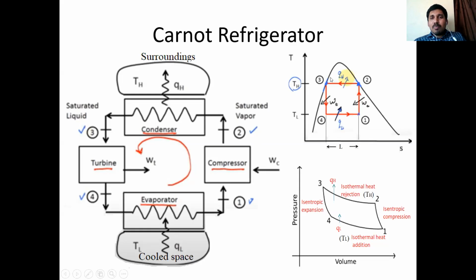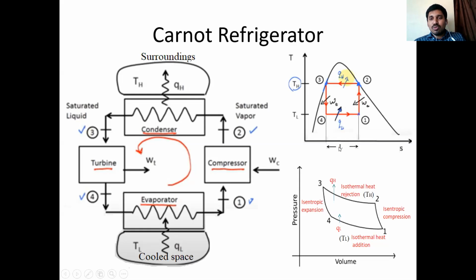So these are PV and TS diagrams of the reversed Carnot cycle or Carnot refrigerator. 1 2 compression, 2 3 isothermal heat rejection, 3 4 isentropic expansion, 4 1 isothermal heat addition, where QL indicates the amount of heat supplied from cooled space to evaporator, QH indicates the amount of heat rejected from system to surroundings, WC indicates work input required by the compressor, WT indicates work developed by the turbine or expander. These are four different notations we have here.